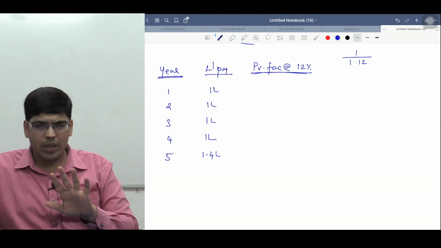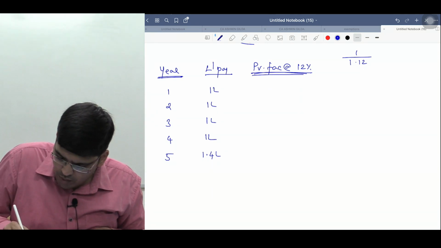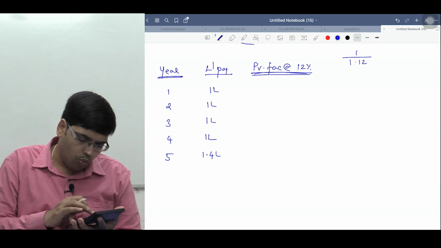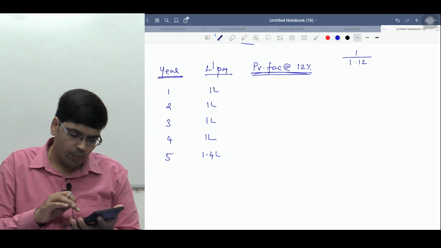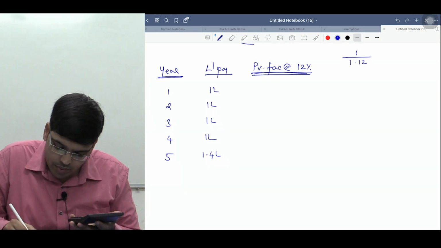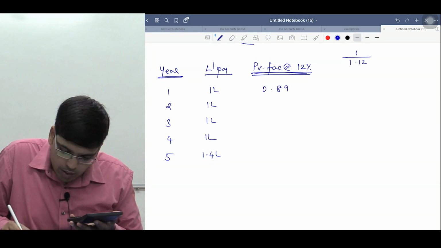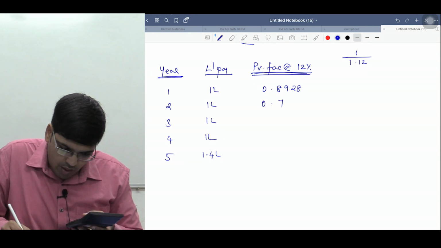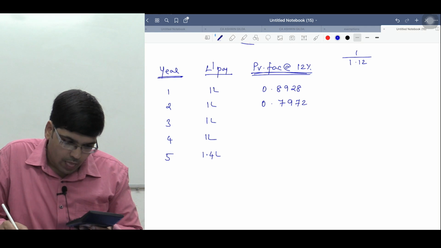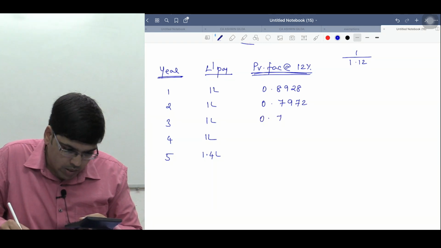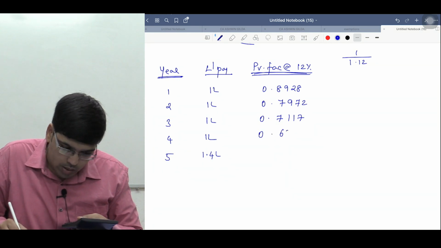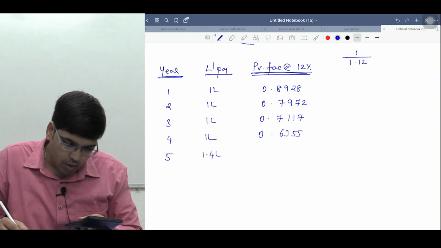A is equal to, you know, the future value. Okay, so the present value factor is how much, sir? At 12%, we'll find it. So it's 1 divided by 1.12. Equal to, it comes to 0.8928. One more time, equal to, it is 0.7972. One more time, it is 0.7117. One more time, it is 0.6355.